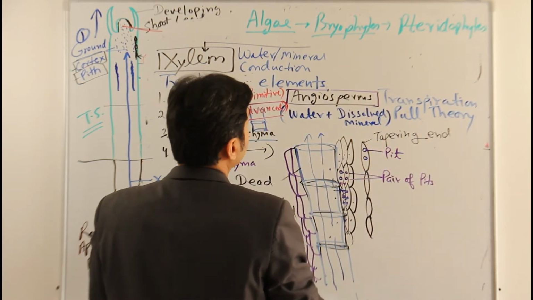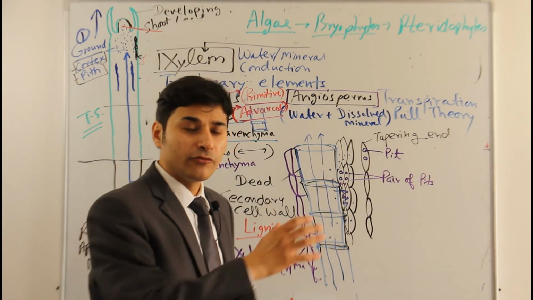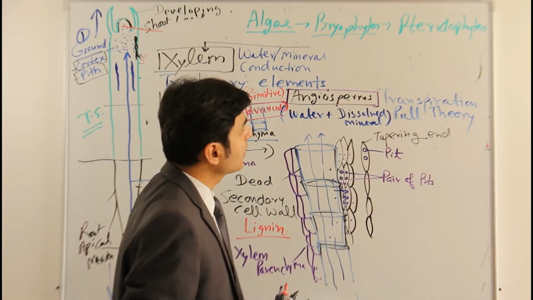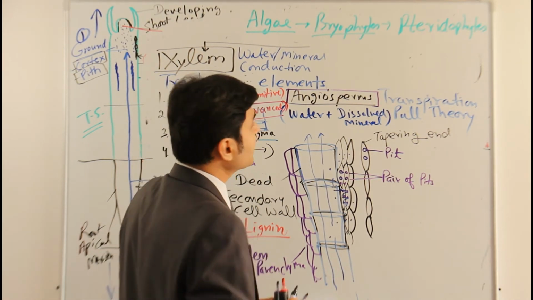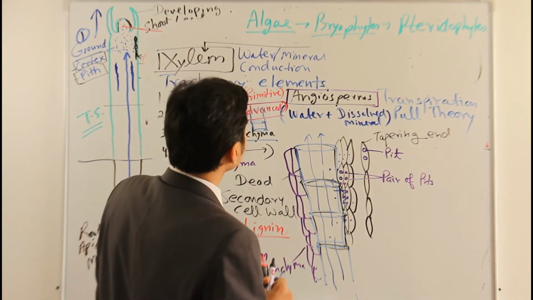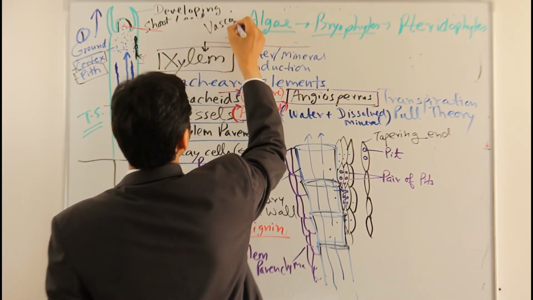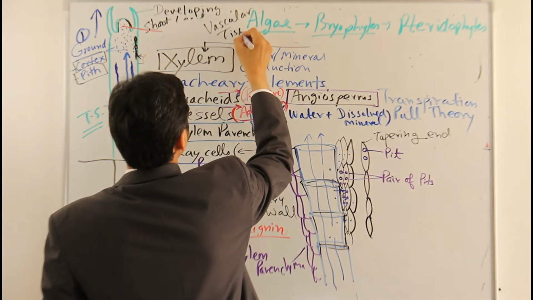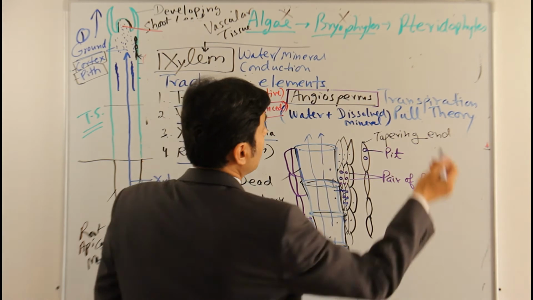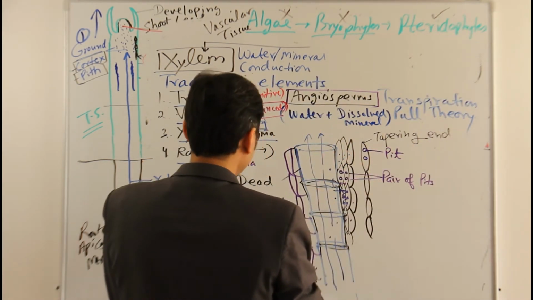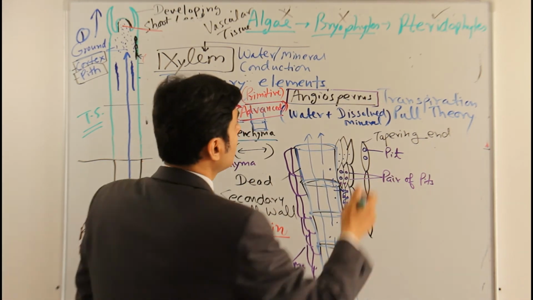Bryophytes do not have any vascular system. I'll make a separate video on the evolution of plant kingdom, where again I will discuss the characteristic features and the evolutionary trend among all the plant types. But I'm just giving one simple idea here: algae, no vascular tissue. This is about vascular tissues. Algae do not have, bryophytes do not have. It is present from pteridophytes. In pteridophytes, vascular tissues are present. Vascular tissues means xylem and phloem.